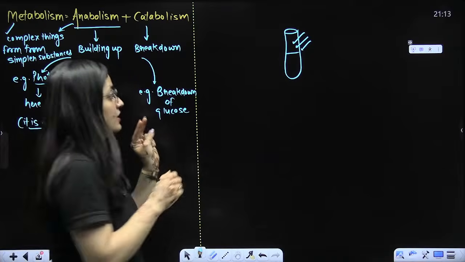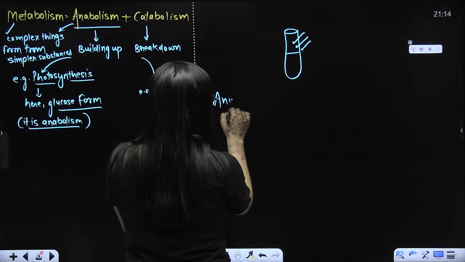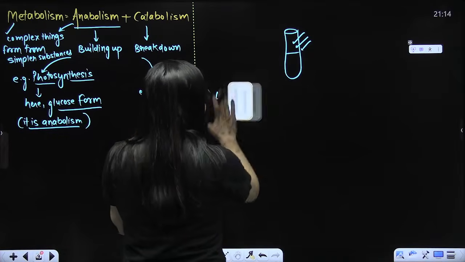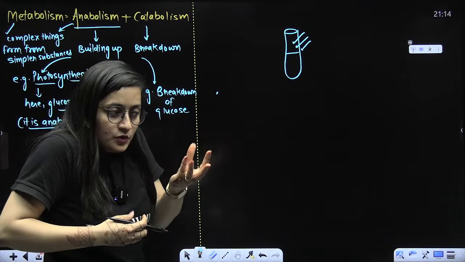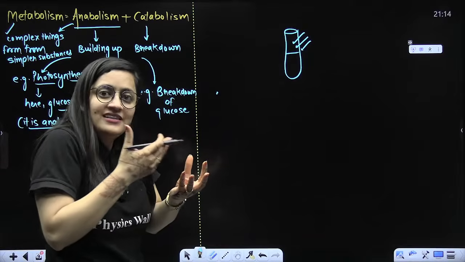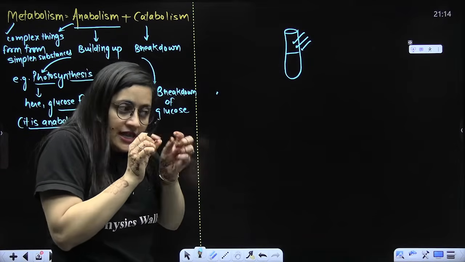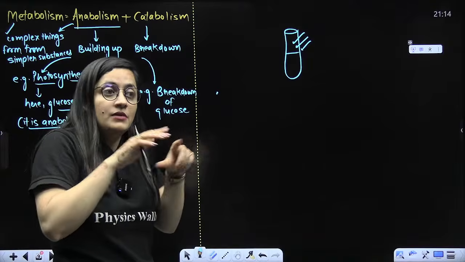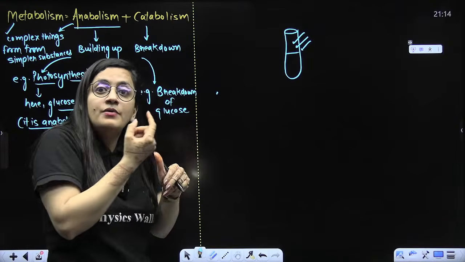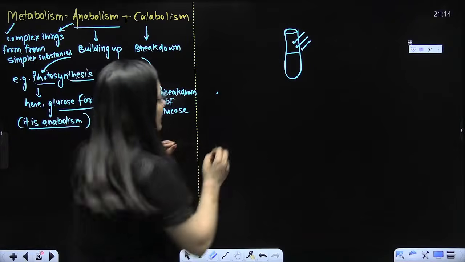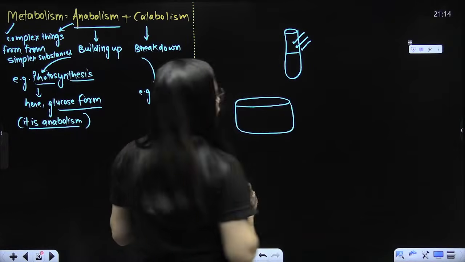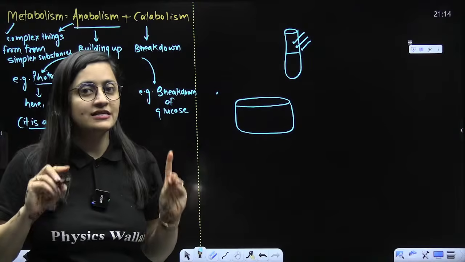Second thing is that if any reaction which is taking place in our body, if we are doing that outside the body in the lab, then you will not say that that test tube, that petri dish will become a living body. Just for an example, you know the IVF, in vitro fertilization, right?